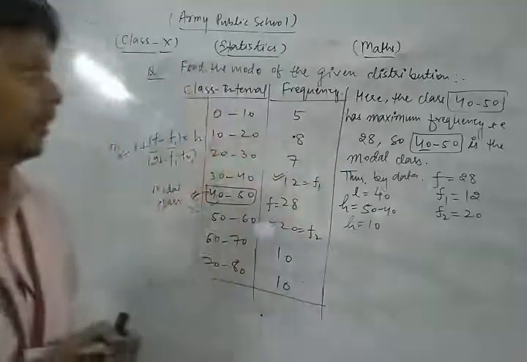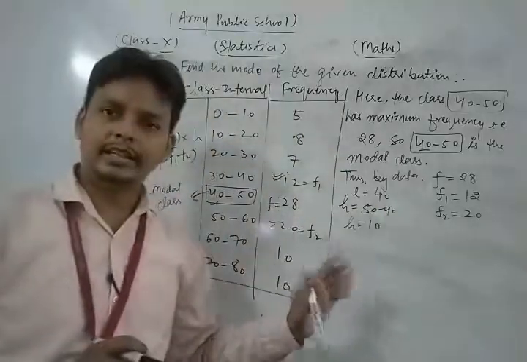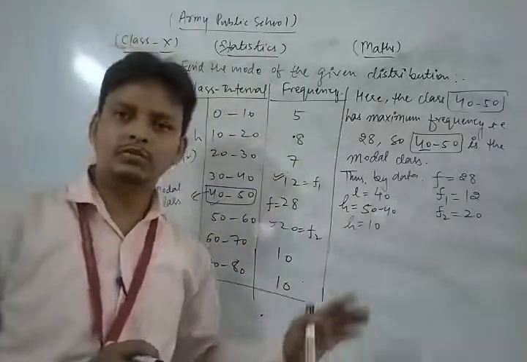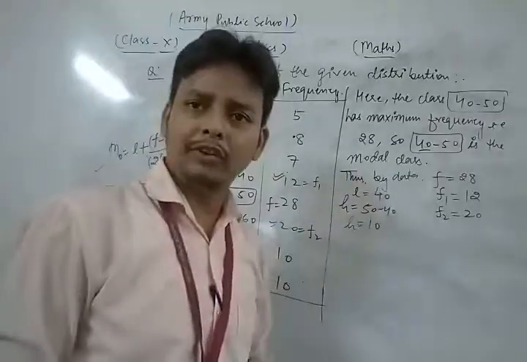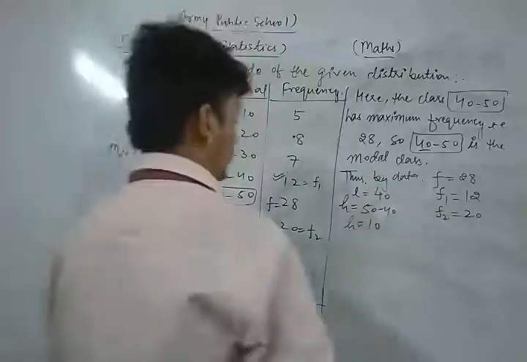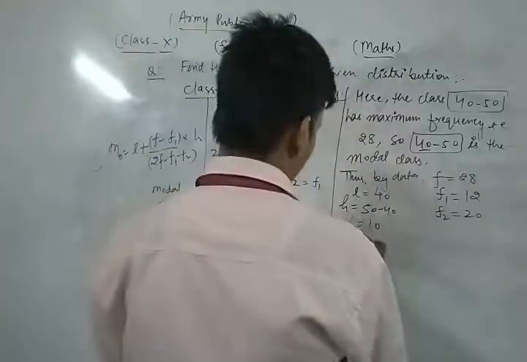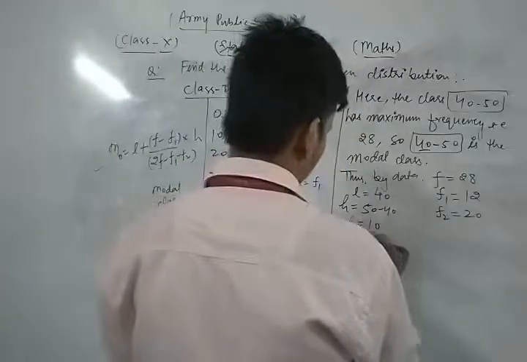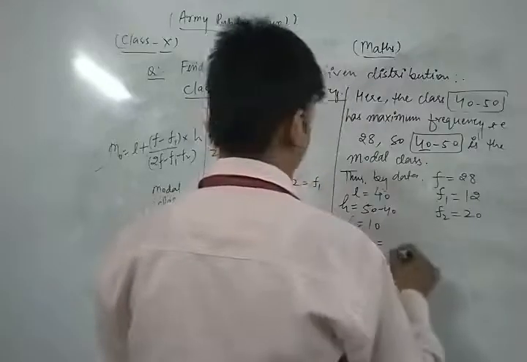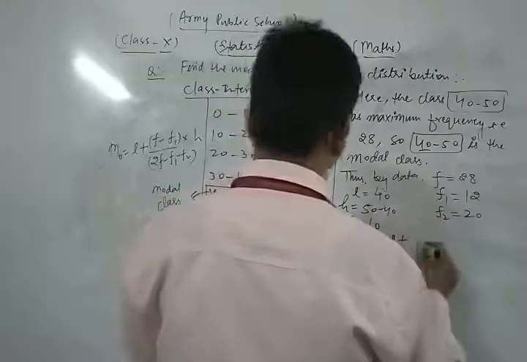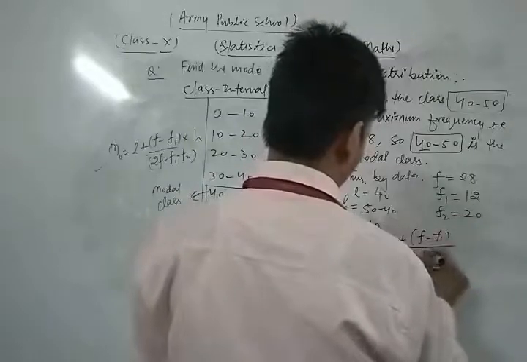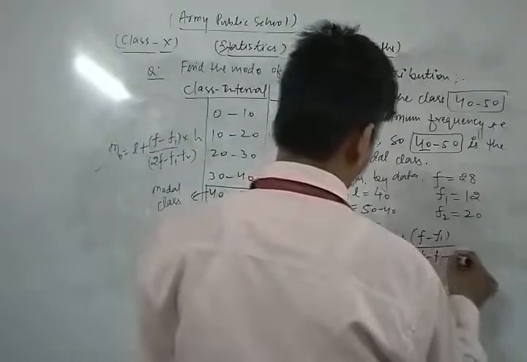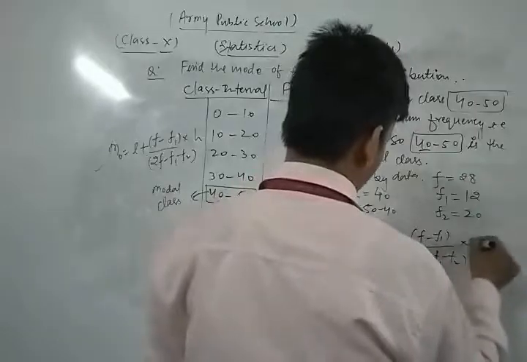So in this way we get all the values related to the formula. Now we put all these values in the formula. Thus mode is L plus f minus f1 upon 2f minus f1 minus f2, into h.